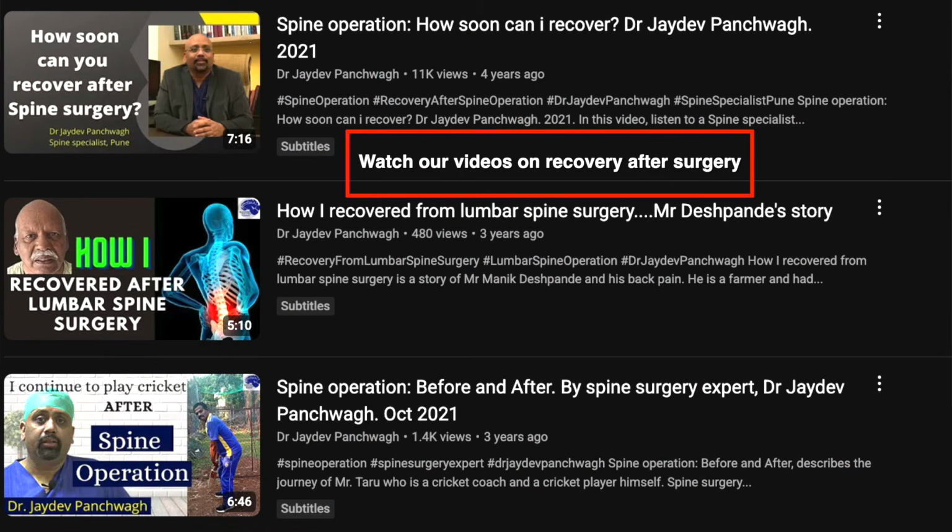What generally is the time frame for recovery from spine surgery at your center? Generally, when we operate on these patients in time, that is when they are walking for at least 5 minutes at a stretch, on the first day we make them walk, on the second day we make them climb the stairs, and after that we ask them to slowly increase their walking distance in quarter kilometer installments: start with a quarter kilometer, then half a kilometer, then 3/4 of a kilometer, then a kilometer, and so on.